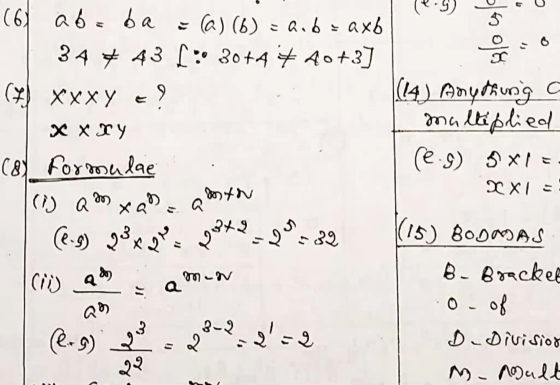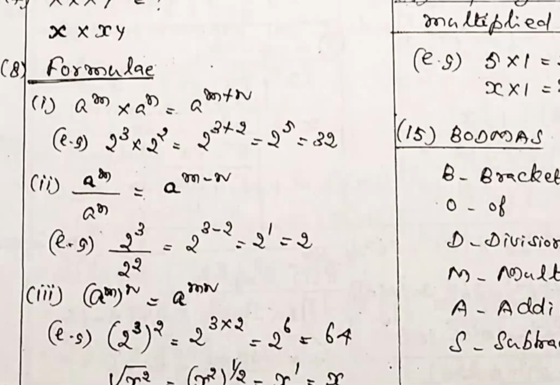Example: 2 power 3 into 2 power 2 is equal to 2 power 3 plus 2, which is 2 power 5, that is 32. Similarly, the second: a power m divided by a power n. Here also the base values are the same, a is the base value. Write the base value one time and subtract the power values, m minus n. Example: 2 power 3 divided by 2 power 2 is equal to 2 power 3 minus 2, 2 power 1, that is 2.